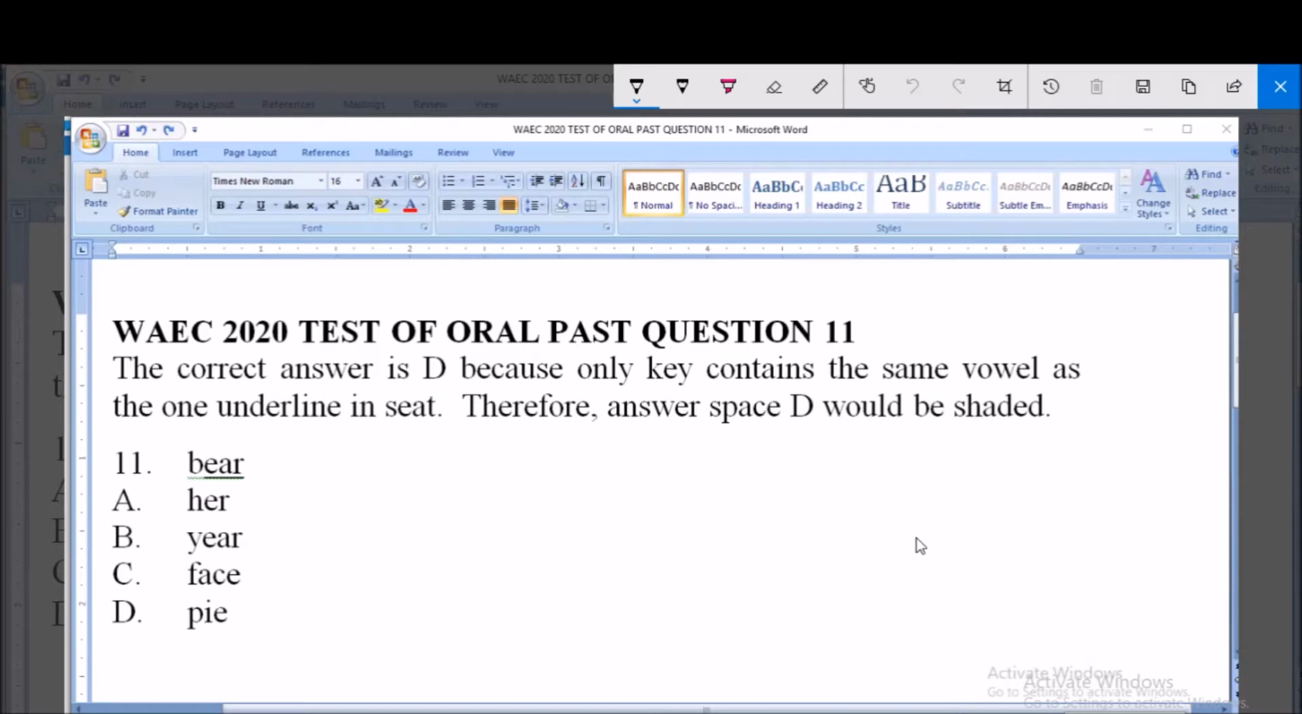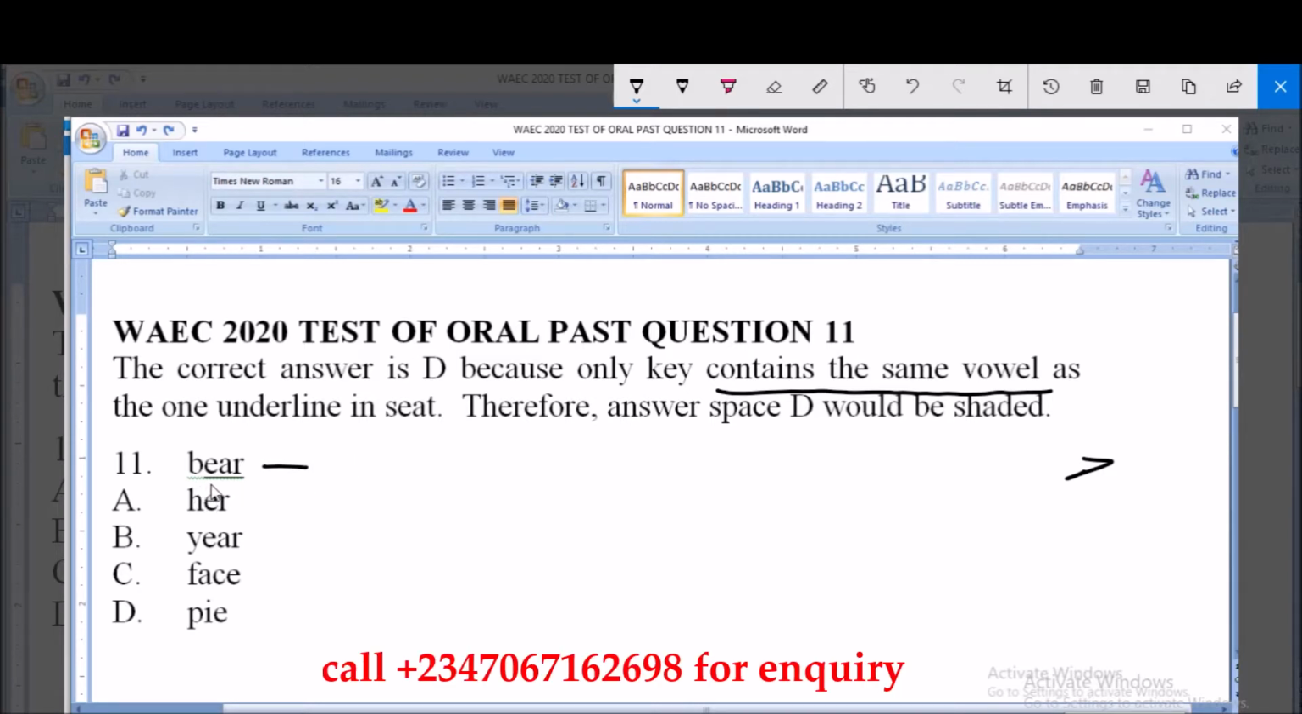We are using the same instruction that we use in answering question number 10. That is, we should look for a word among the options provided that contains the same vowel sound as in the given word, particularly the underlined letters. Then the underlined letters in this word are letters E, A, and R.